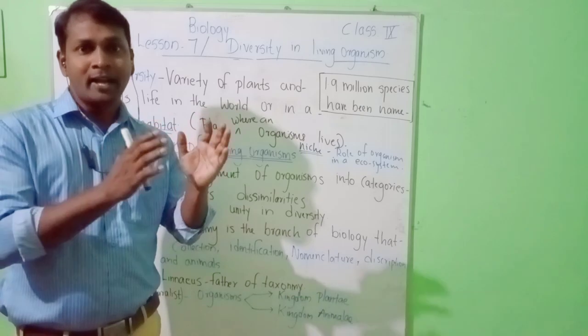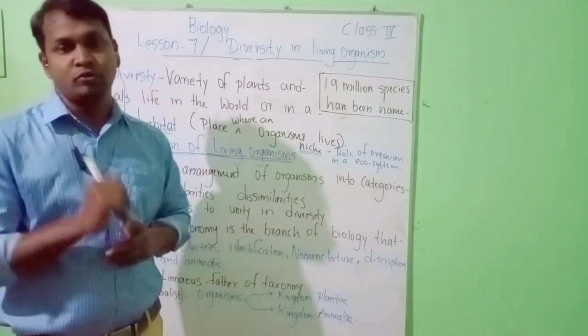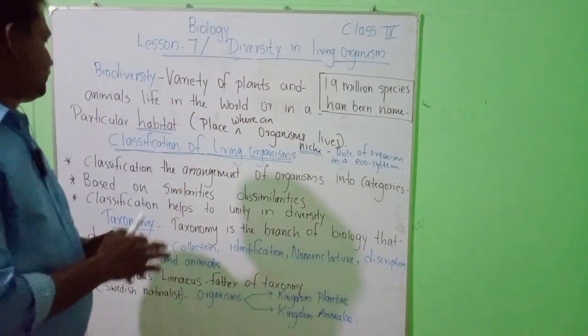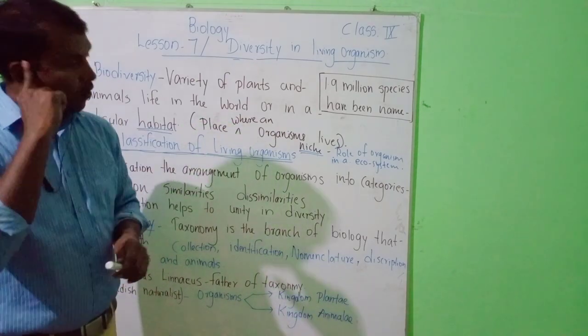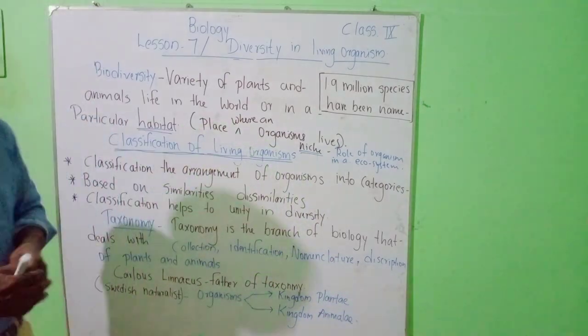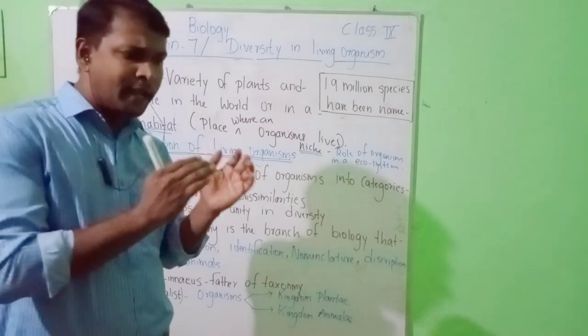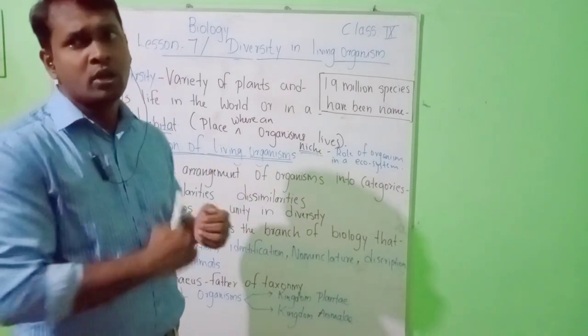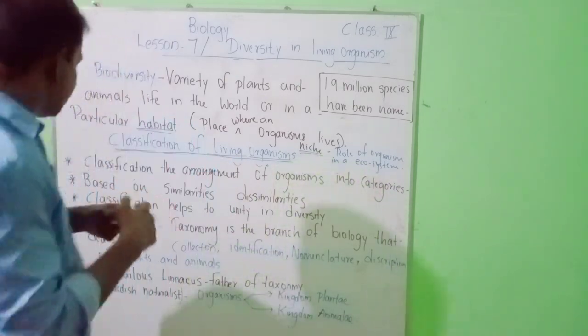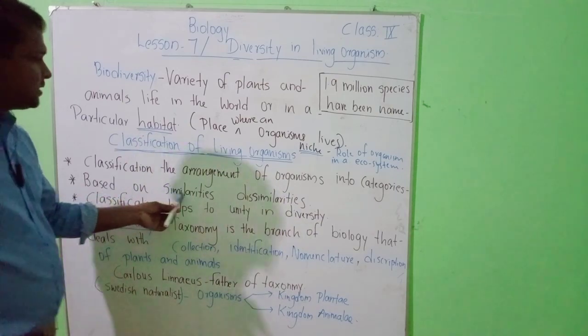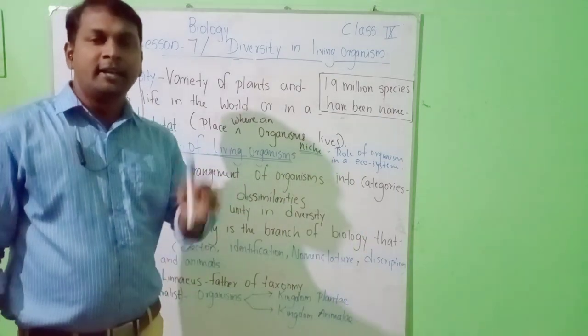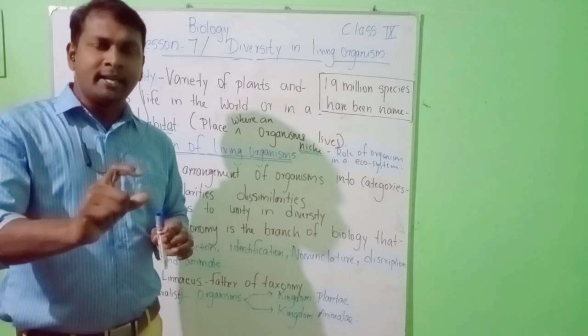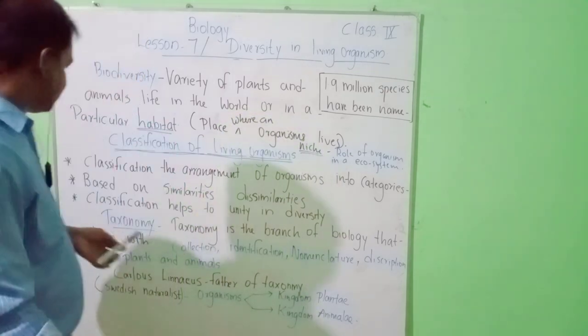It is based on their age. You should remember that classification is the arrangement of organisms into categories, based on different factors. It is based on similarities and dissimilarities.